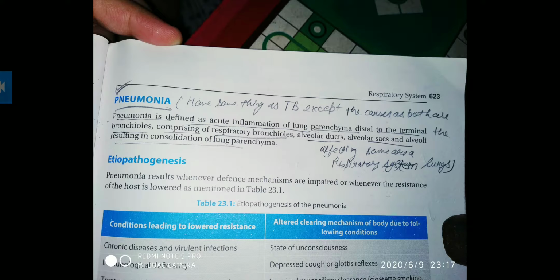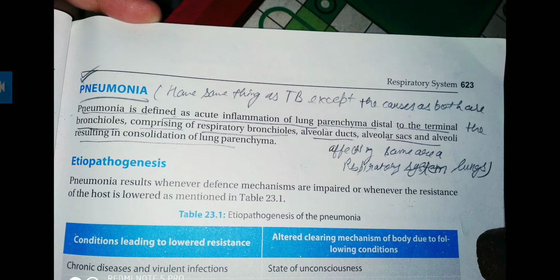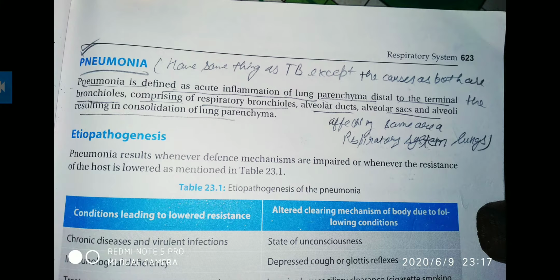So let's see what are the etiopathogenesis causes causing pneumonia. When the defense mechanisms are impaired or resistance is lower, then pneumonia results. So the conditions which lead to lower resistance and altered clearing mechanism of the body are the following. First one is the conditions leading to lower resistance: chronic disease and virulent infection.